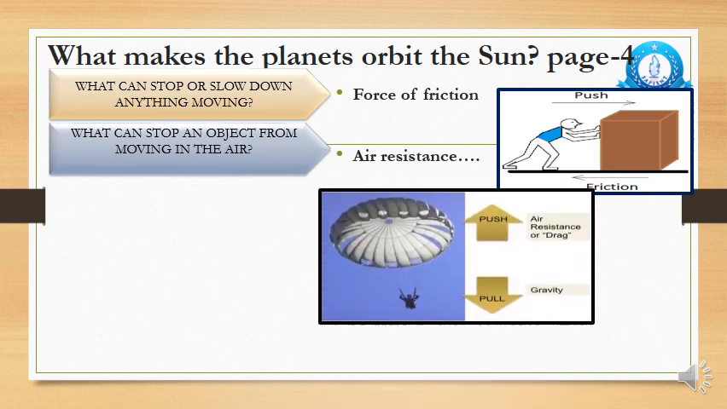Talking about air resistance, here is the example of a parachute. Air resistance or drag force is towards up, it is pushing, right? Whereas gravity of the earth is pulling this object towards the earth. Now, this air resistance is acting opposite to the force of gravity. So we can again say that air resistance also acts opposite to the force of gravity, and thus it acts as an opposing force, as a force which tries to stop or slow down the movement.